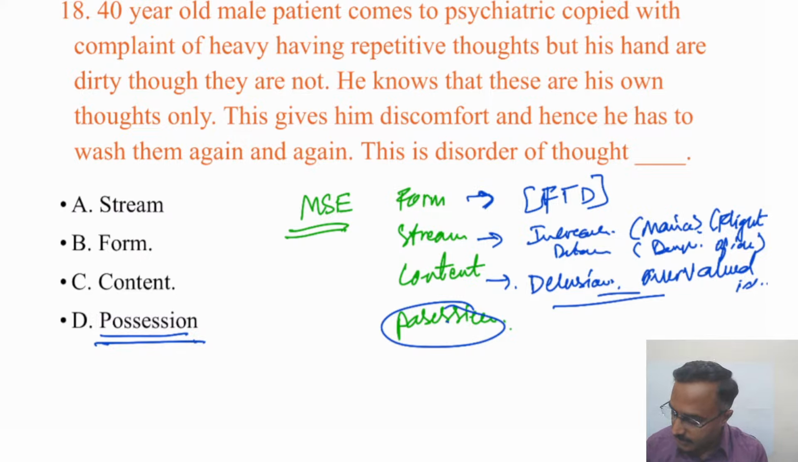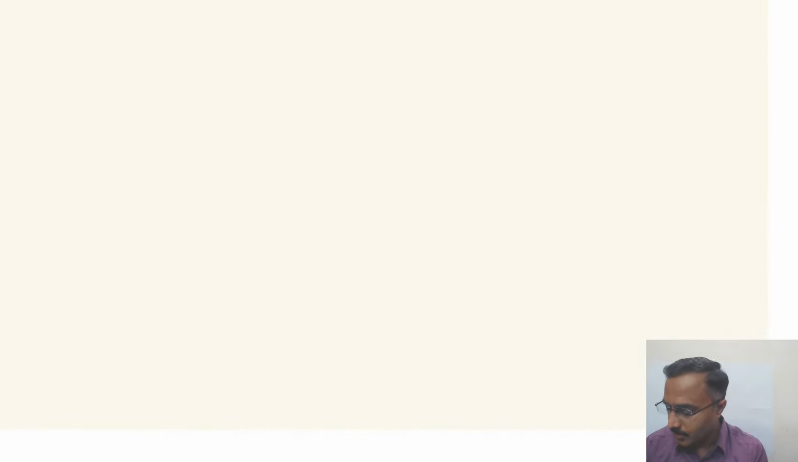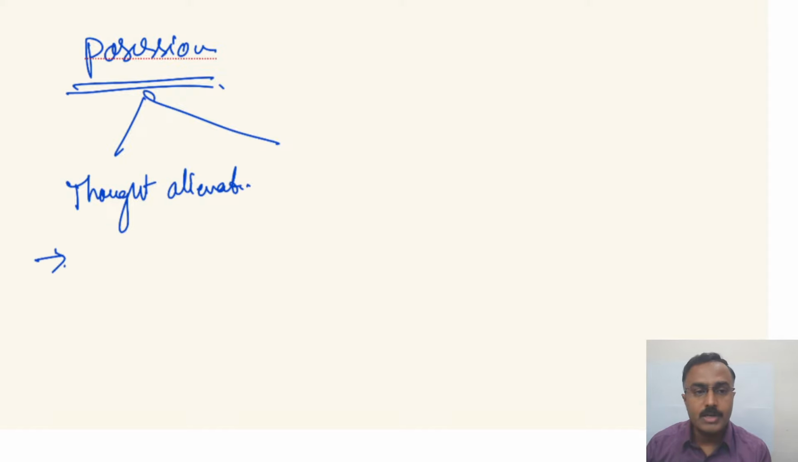one is thought alienation, and then you have obsessions and compulsions. We can describe these under possession. Thought alienation, because here we saw that the person believes that they are his own thoughts only. So that's the differentiating point to say that it is obsession.